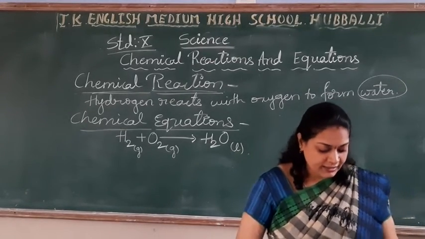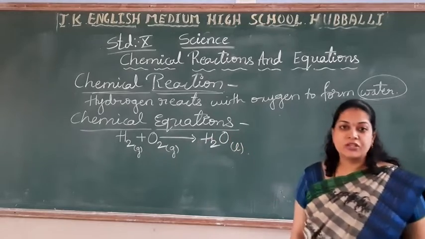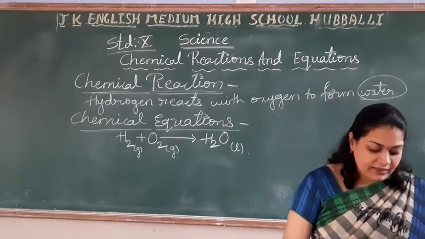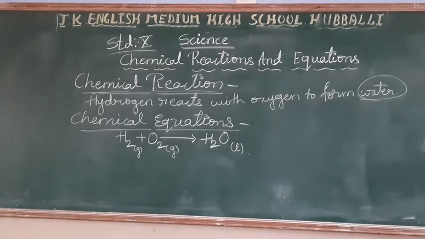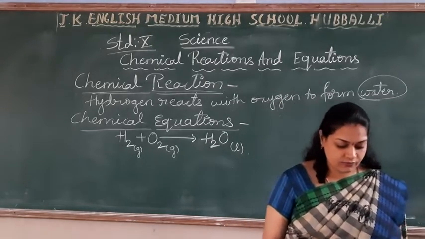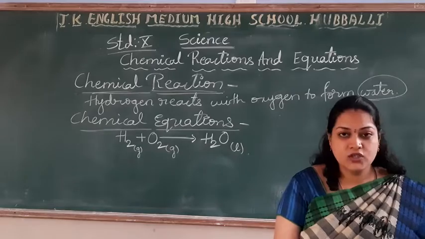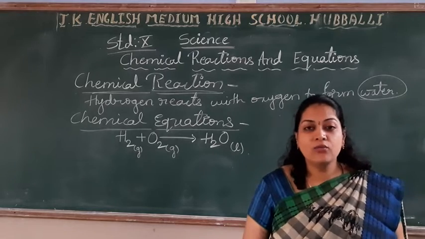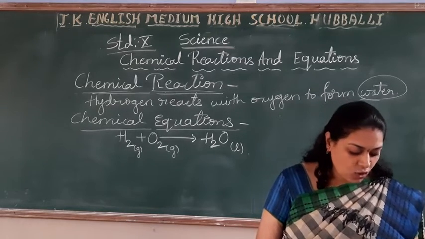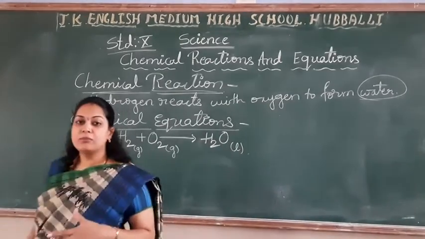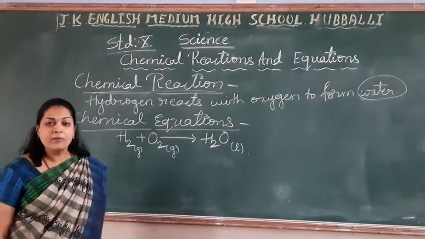When you write the chemical reaction in terms of equations. Fine? Take down the meaning of chemical equations: a mathematical way used to represent chemical reactions using symbols and formulas. Okay. See, students, this is one easy example to understand the chemical equation.